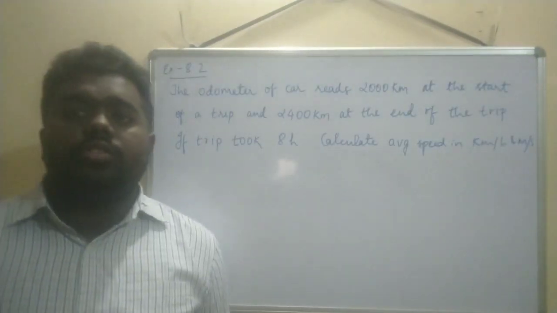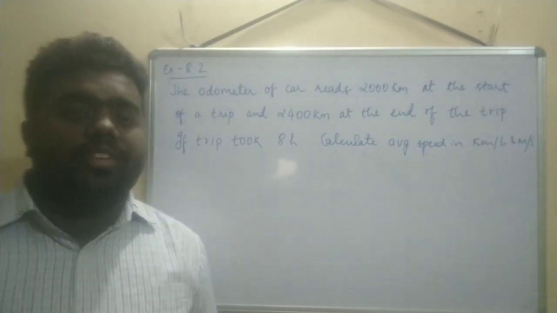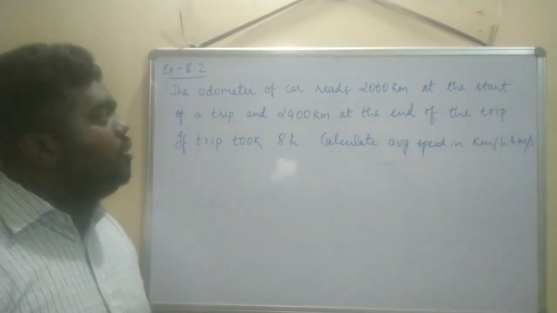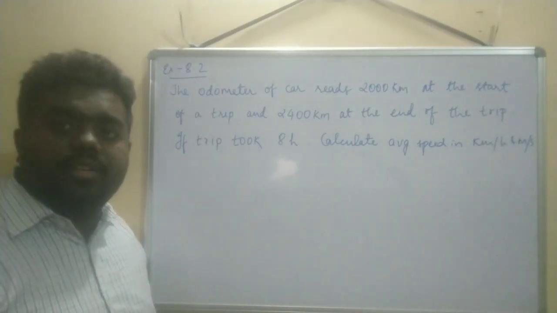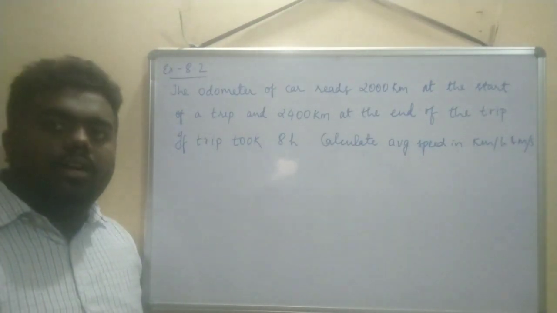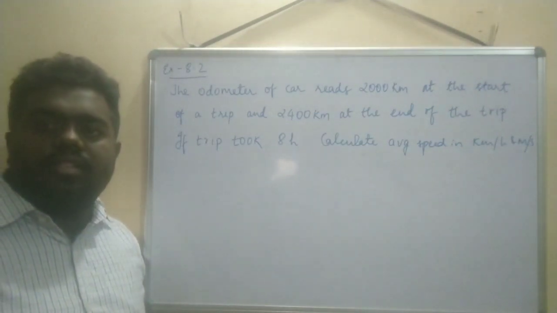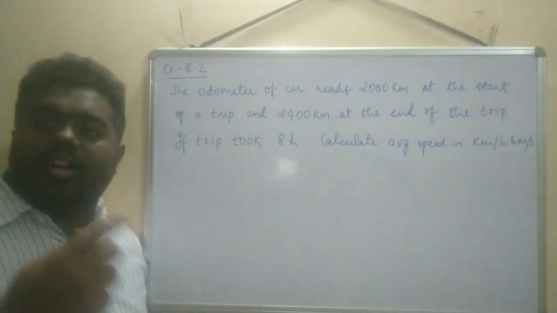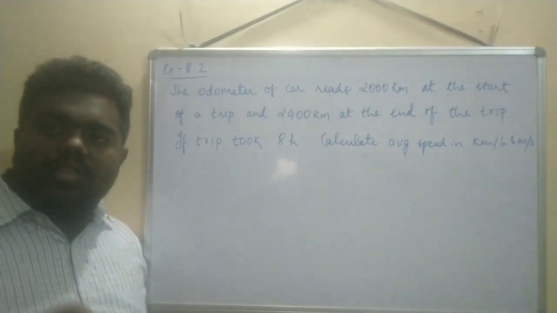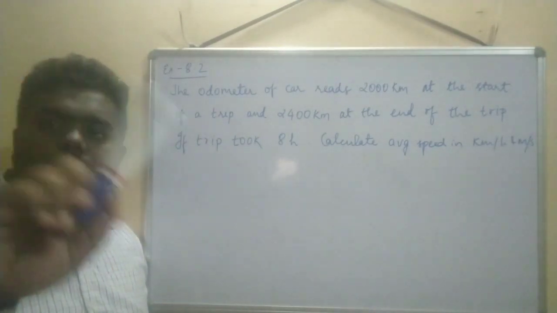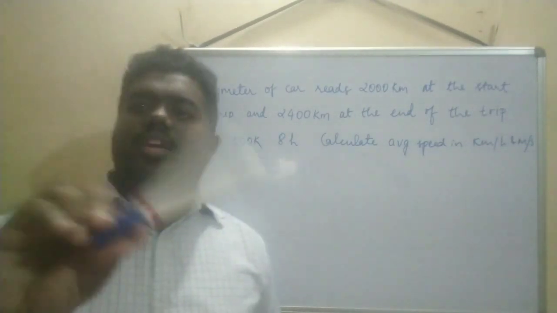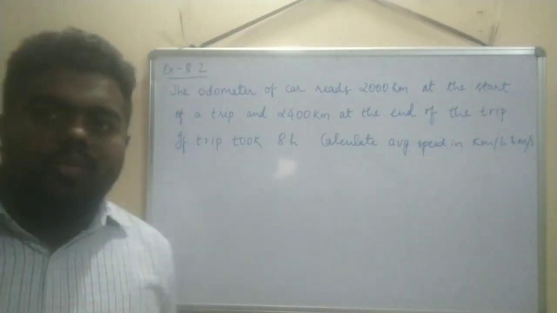Now the next question is example number 8.2 of NCERT. The odometer of a car. Odometer is the one in a bike that shows the kilometers. That is the odometer, which tells how many kilometers the vehicle has run. And the needle that shows the speed, that is the speedometer.